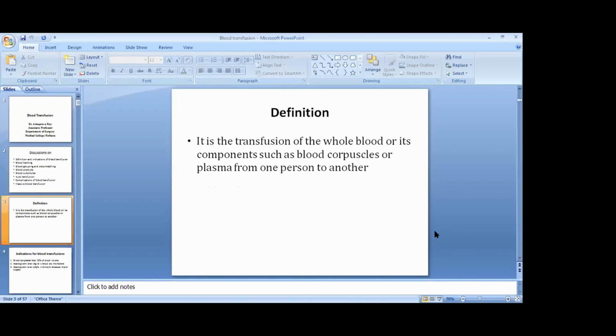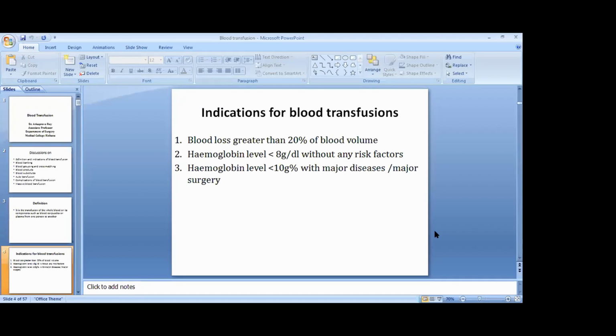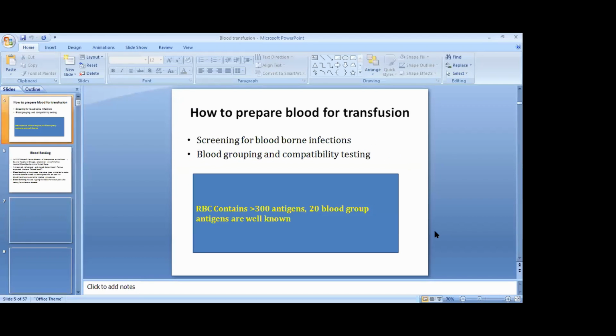So what is the definition of blood transfusion? It is a transfusion of the whole blood or its components such as blood corpuscles or plasma from one person to another. Indications of blood transfusion are when there is a blood loss more than 20% of the blood volume of the patient, when hemoglobin level is less than 8 gram per dl without any risk factors, or hemoglobin level less than 10 gram per dl with major disease or patient has been taken up for major surgery.